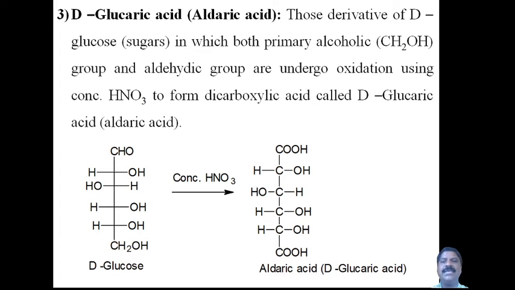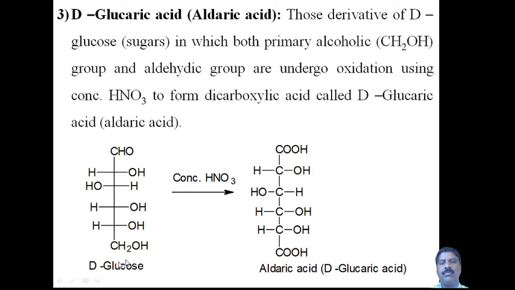Now the third one requires a strong oxidizing agent like concentrated nitric acid to convert both the aldehyde group as well as the primary alcoholic group into carboxylic groups, and hence it is called D-glucaric acid or aldaric acid.